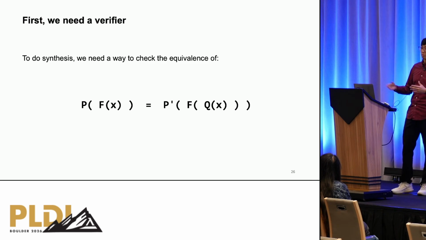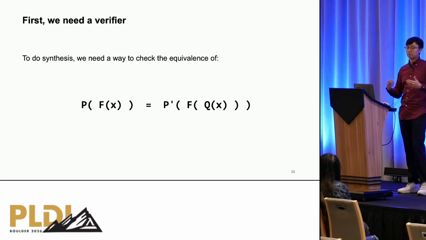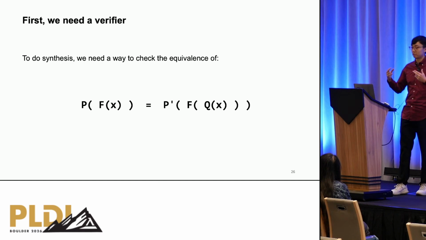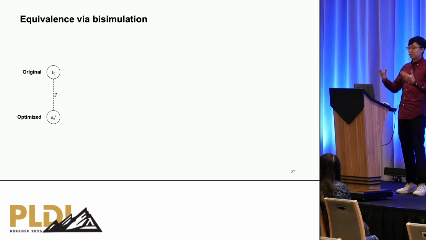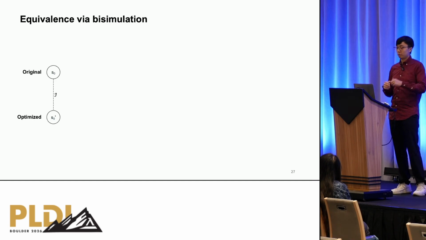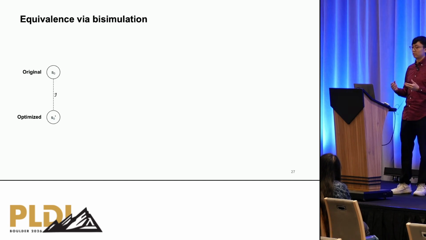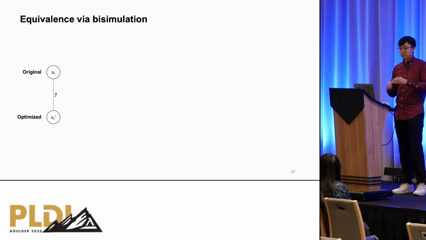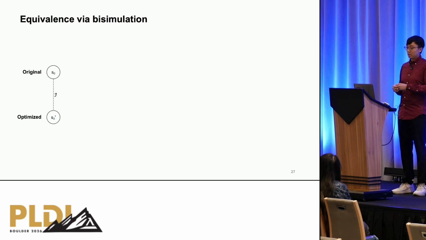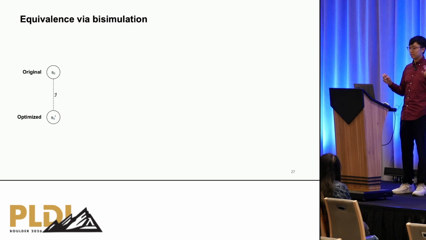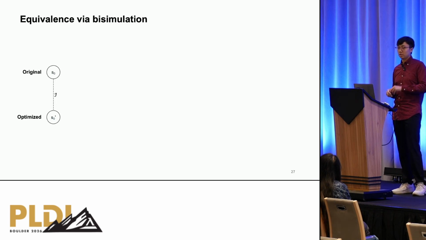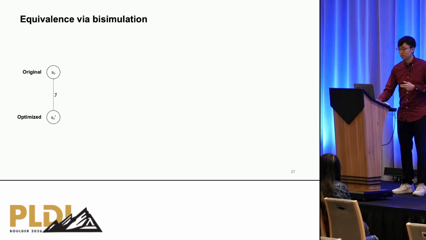Before we could get to automatically finding these pushdown splits, we first need to be able to check this equivalence. Here, we first recognize that predicate pushdown is fundamentally a program correspondence problem, where the original and optimized pipelines need to be related step by step. This is exactly what bisimulation is for, and we establish equivalence through a so-called bisimulation invariant I that relates the original and optimized runs at each intermediate step and at the very end.